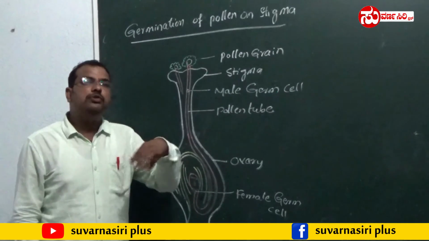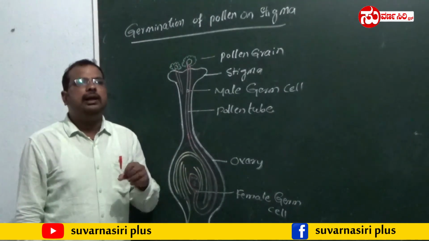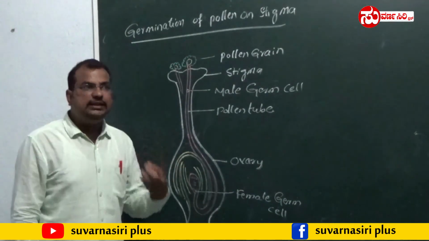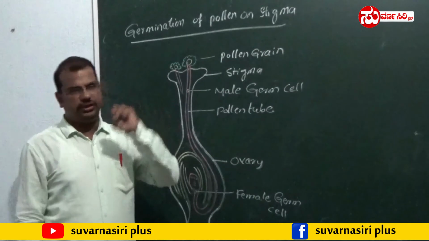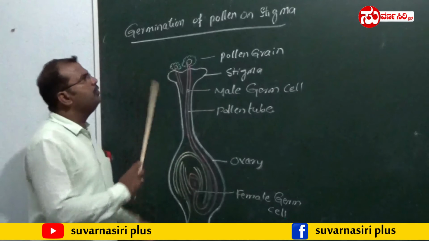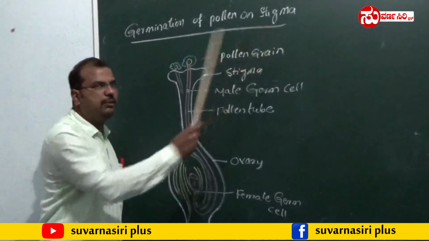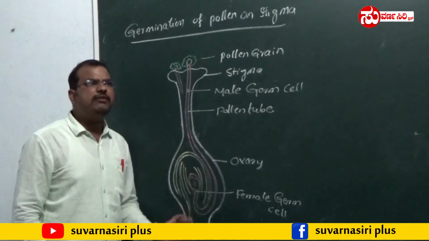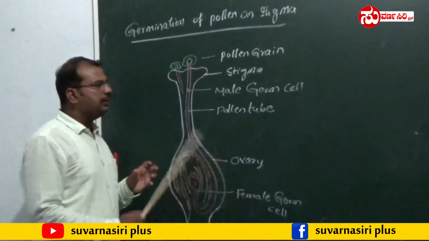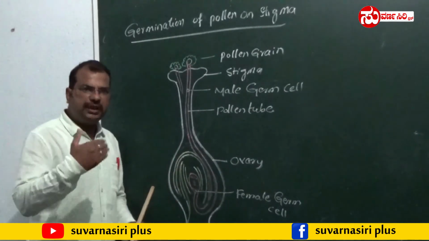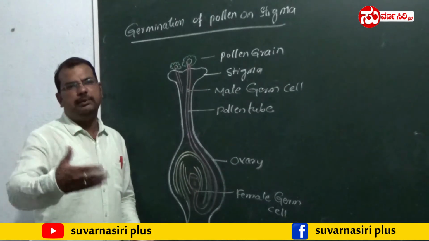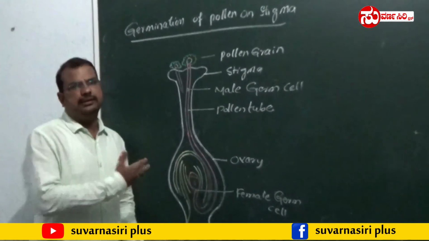If that seed is sown in the soil, it leads to the formation of a new plant. This process is called germination. In this way, the germination of pollen on stigma takes place. This is very, very important from an exam point of view. After germination, a new individual plant will develop in this way.